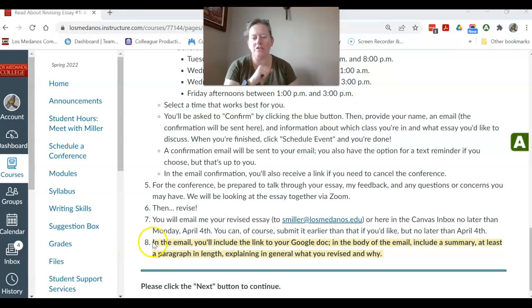What you'll do when you are ready to submit your revision is email me here in Canvas, and include the Google Doc link, making sure that I have access.